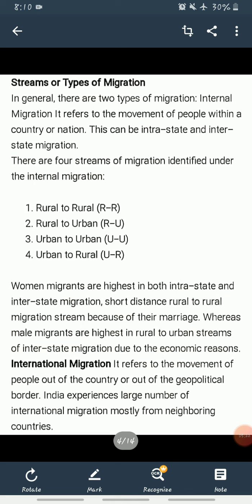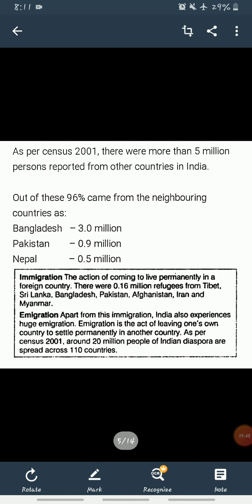So in this case, India experiences a large number of international migrants, mostly from neighboring countries. Which type of neighboring countries? Like Pakistan, Bangladesh, Nepal, Iran, Myanmar. These are the countries from where people migrate to India. Clear? Okay. As per census 2001, more than 5 million persons were reported from other countries in India. Out of these, 96% came from the neighboring countries.